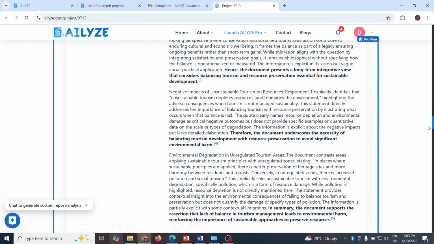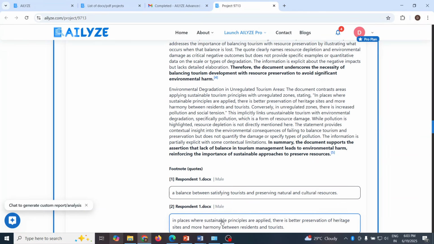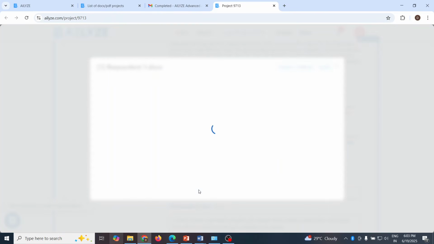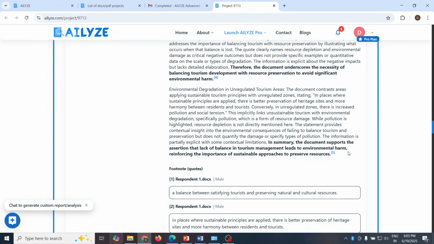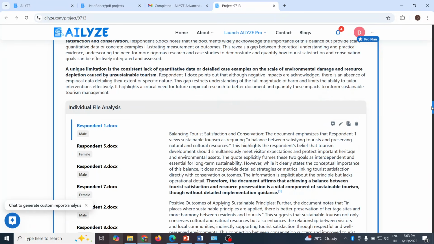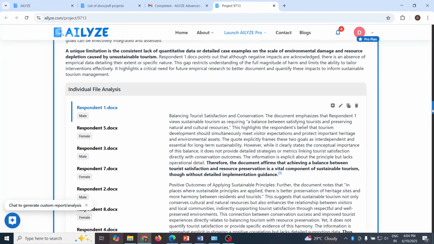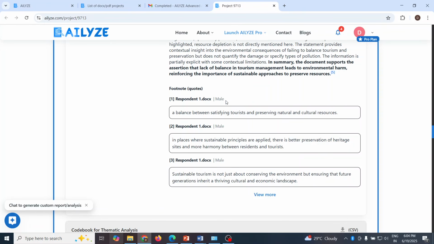Okay. Now click on any of the documents here. Click here and it will give you the source. So respondent 1, and from where this particular theme has been generated, it will give you the source. So close it. So each theme is backed by a footnote in which it specifies the source. Now let's proceed further.